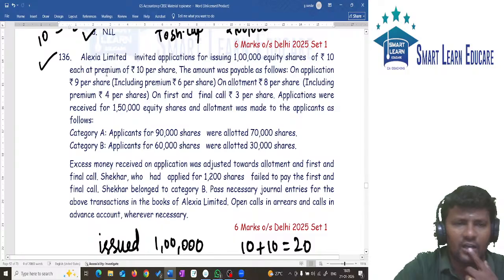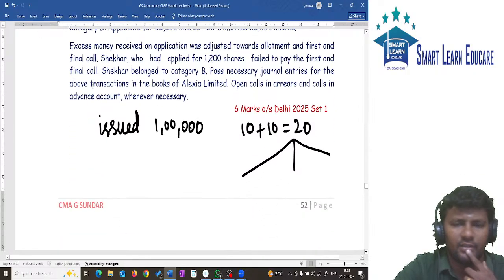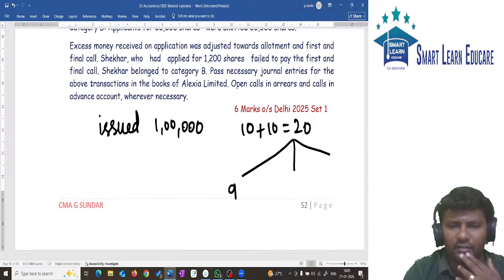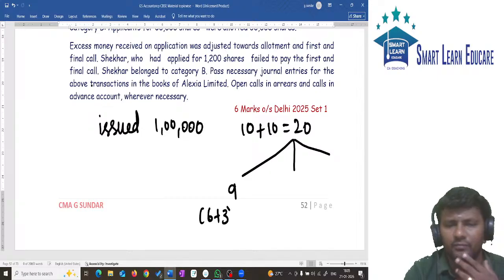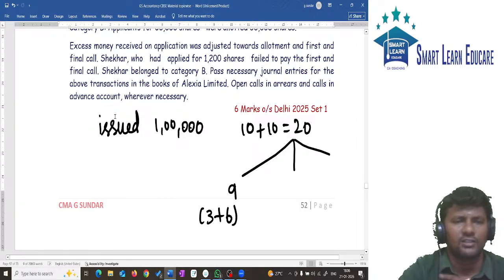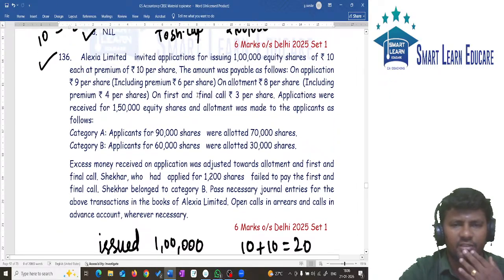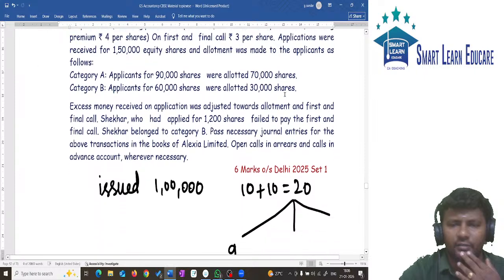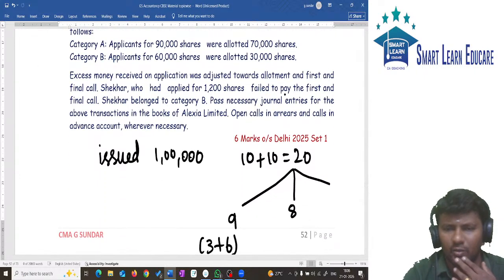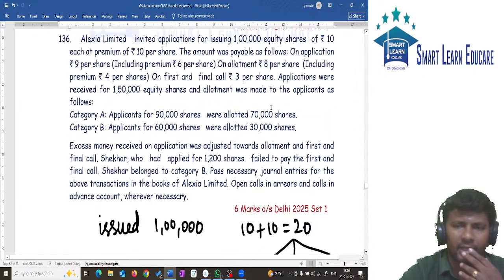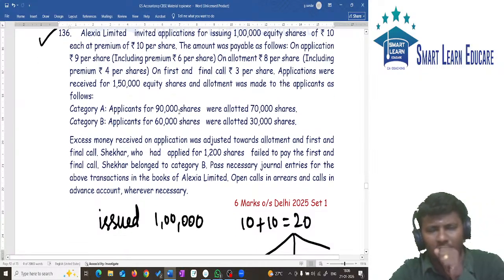On application it is 9, meaning 3 plus 6, correct? Because it is mentioned that premium is 6. On allotment it is 8. What is the premium breakup? 4 rupees.